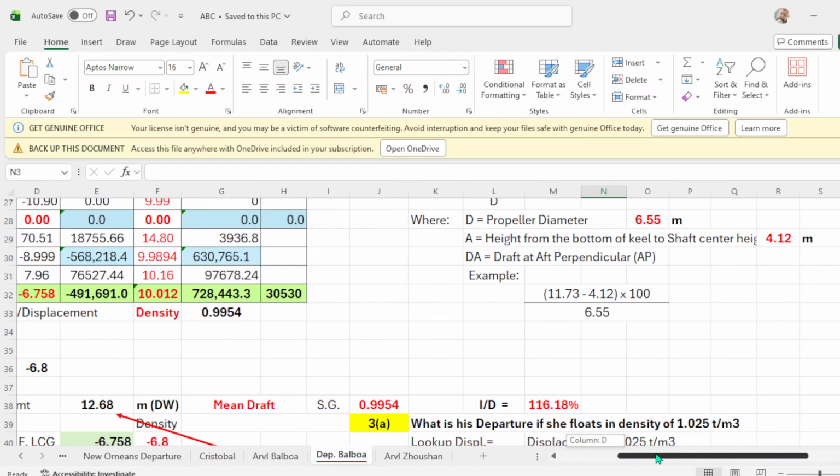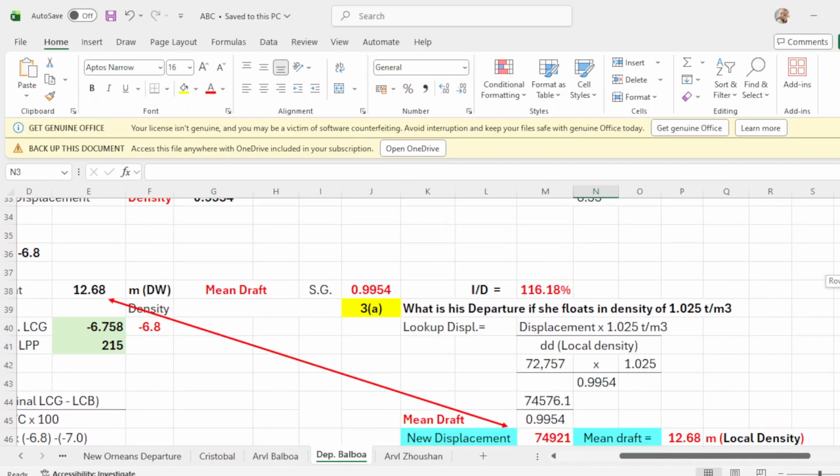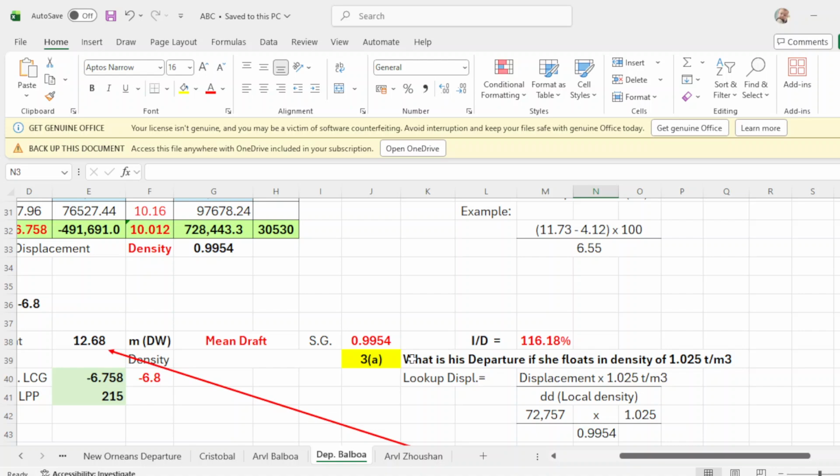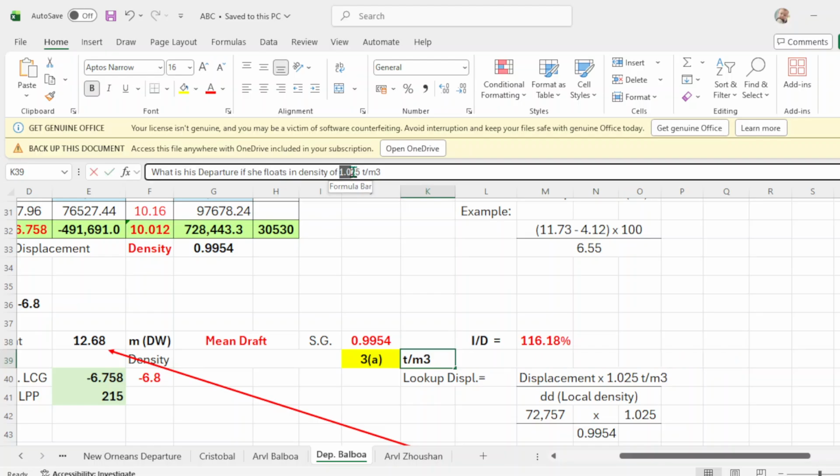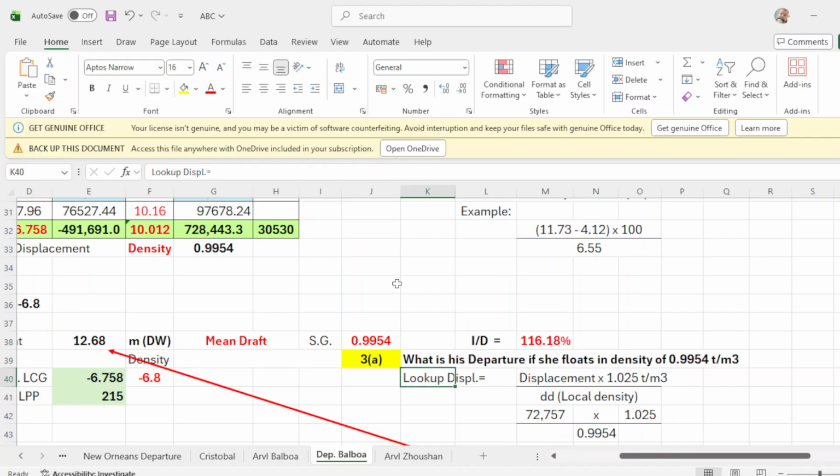Okay, so what will be the departure displacement if she floats in a density of 0.9954?